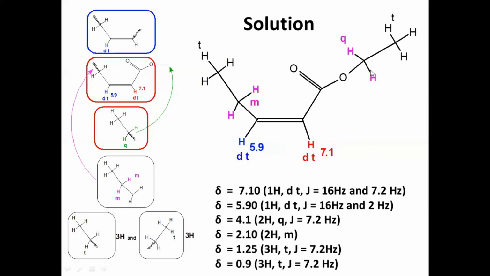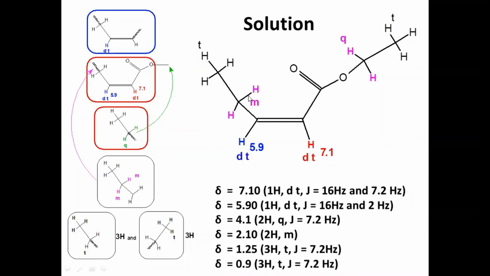Definitely it might be O-attached CH2, because O-attached CH2 will give a signal at 4.1. That is one indication. And one more signal, that is a triplet for CH3. And one more signal, that is a triplet for this CH3. And one more signal, a multiplet for these two hydrogens.